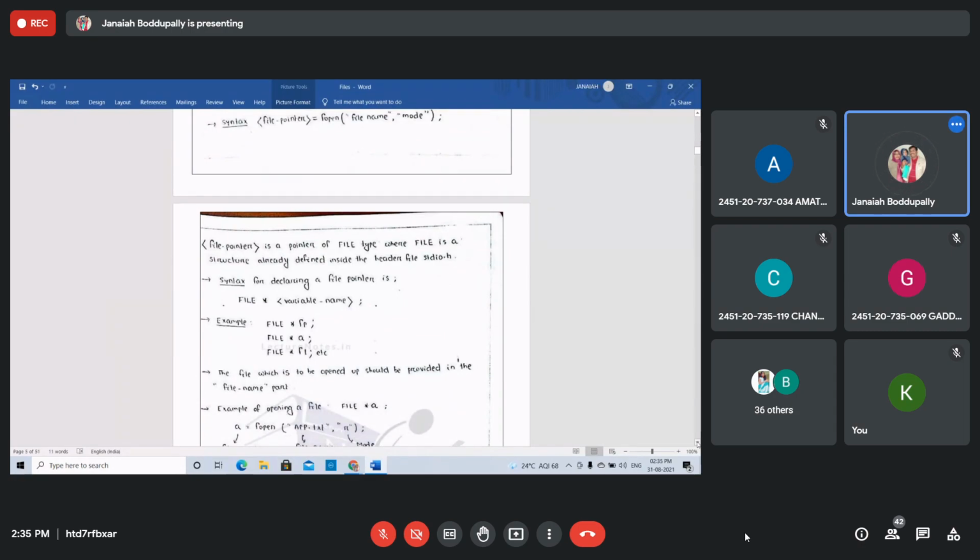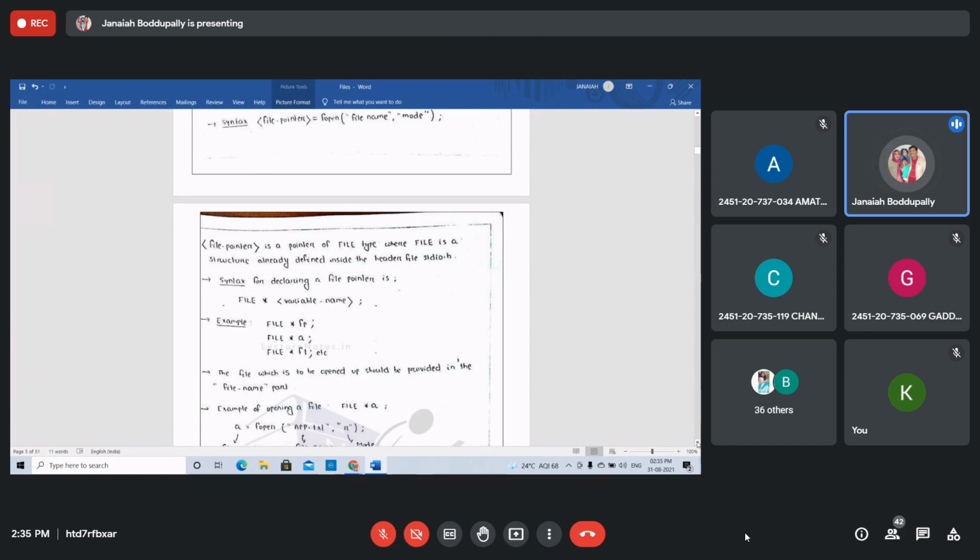Now see this. For declaring a file pointer, I already shared the notes, keep them with you. Syntax for declaring a file pointer: FILE star, variable name, semicolon. Example: FILE capital letters star fp. fp is the file pointer name, the variable name. Or FILE star a, FILE star f1. That's it.